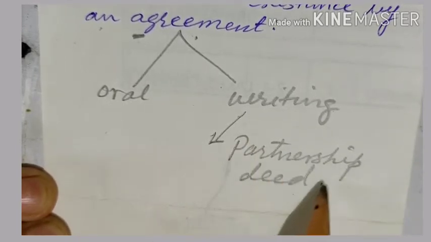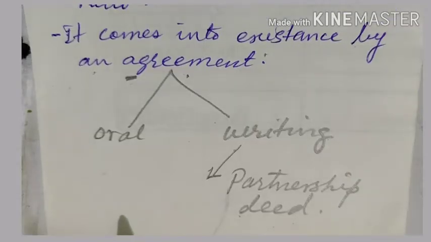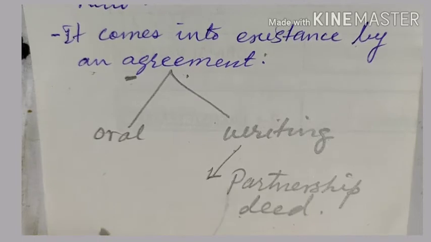This partnership deed will contain rights and duties of partners and also the terms and conditions of managing the business. Now when we talk about the terms and conditions, what could they be? Like how much capital should be brought by the partners, how the profit should be distributed among the partners, what should be the rate of interest on the capital brought by the partners, and so on.